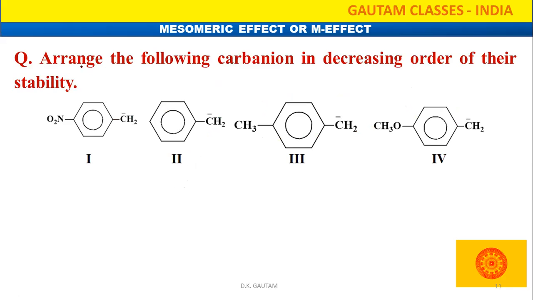A question is given here. Arrange the following carbanions in decreasing order of their stability. So in that we are going to do the order. So look, nitro group. So the nitro group is our minus M group. The CH3 group is our plus I group, and OCH3 is what? That is our plus M group. So, you know that those are plus M group, and plus I group is going to decrease the stability of the carbanion.